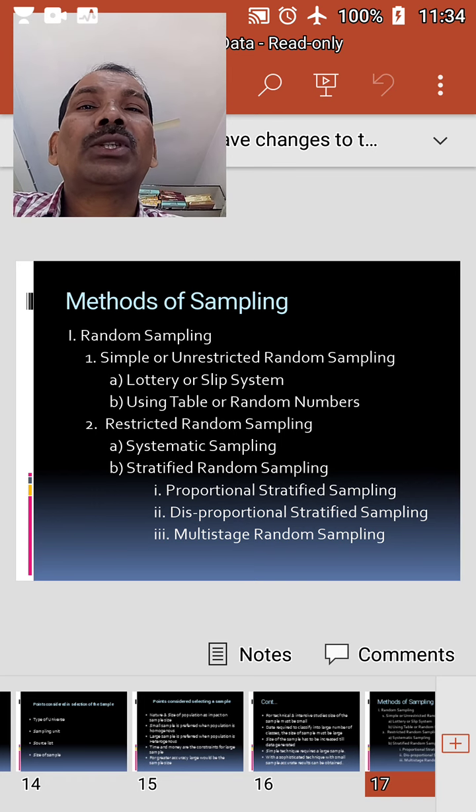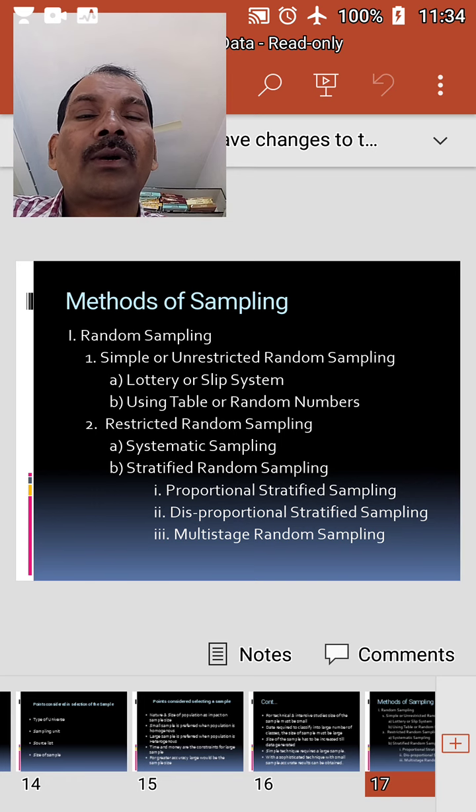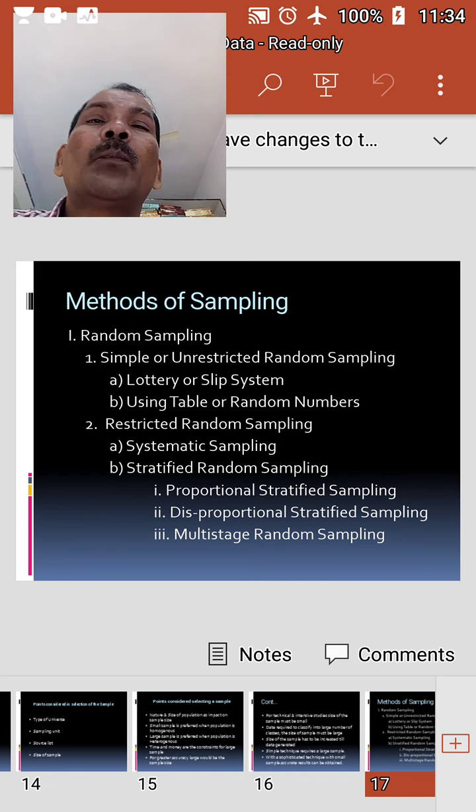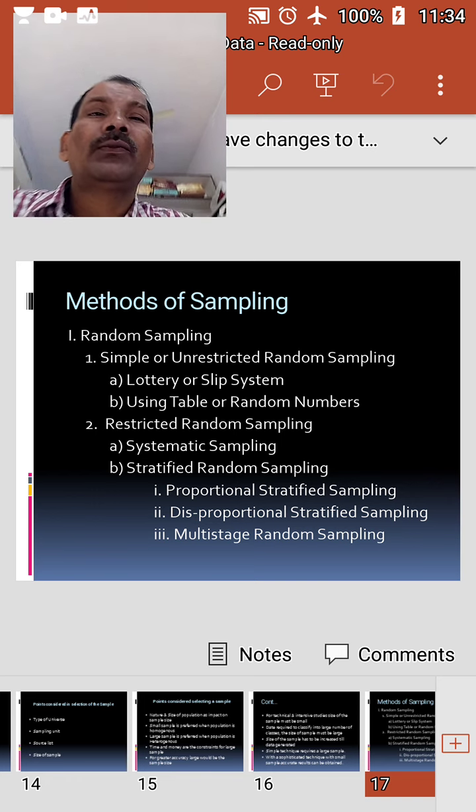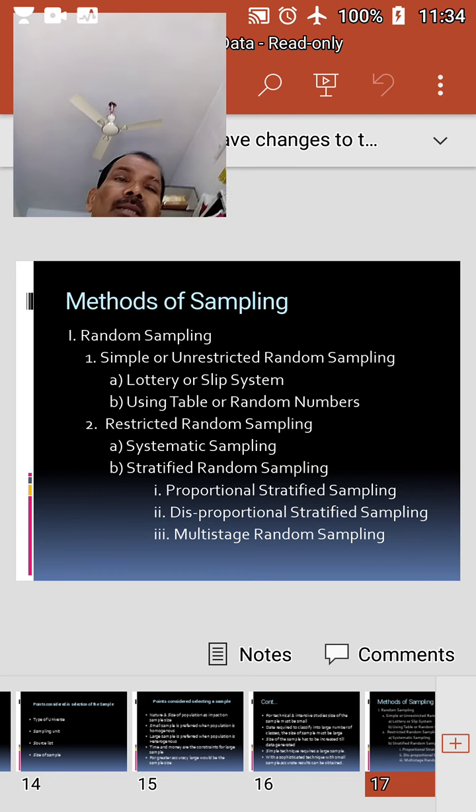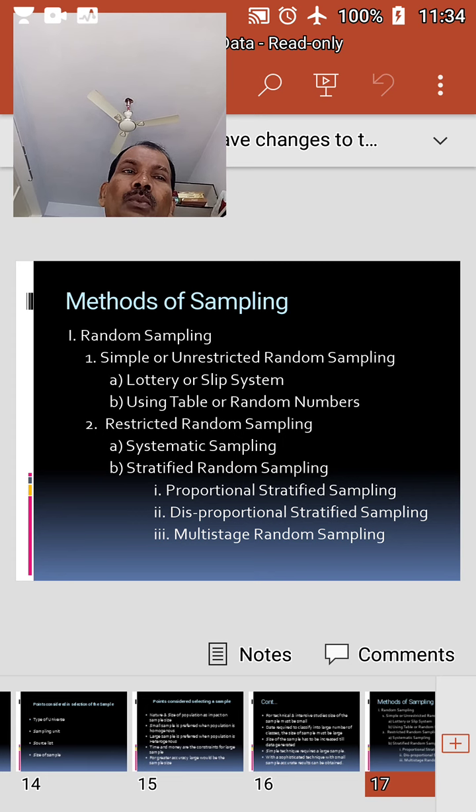The slips must have uniformity in their size, shape, color, as we have already discussed. The chief advantage of this method is that it is simple to understand and easy to practice. It does not require training and involves less cost, time and personnel. As such, it is popularly used in many cases.